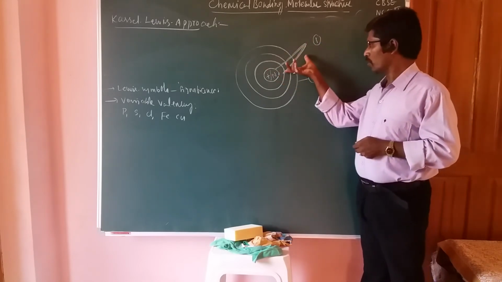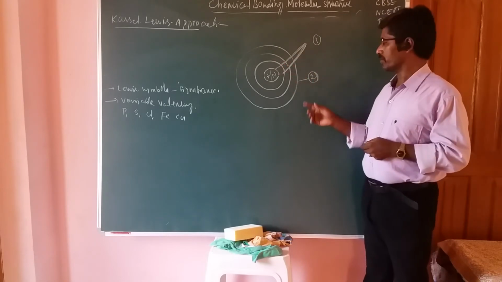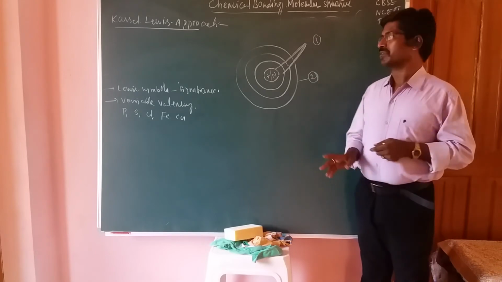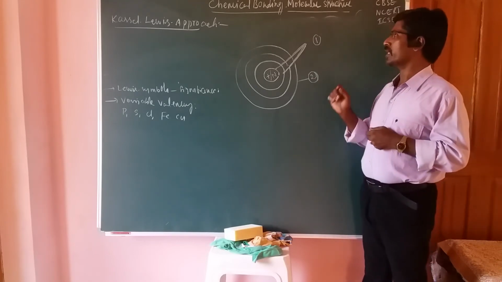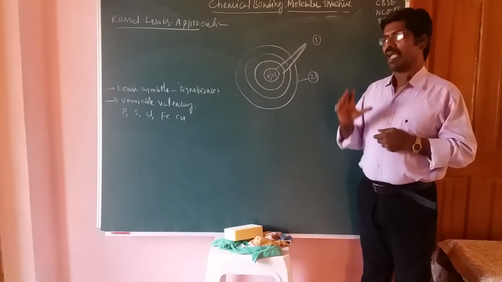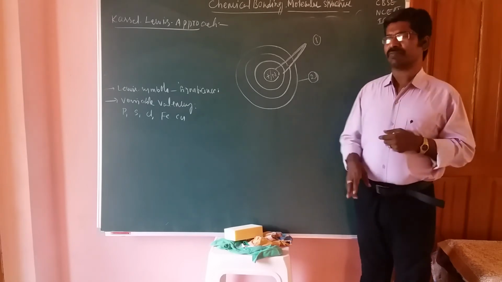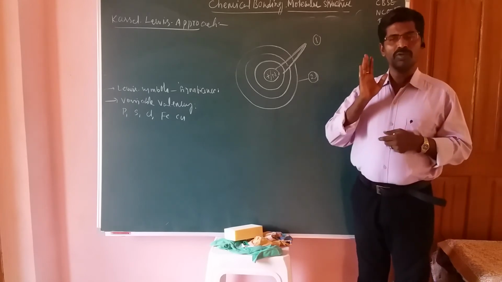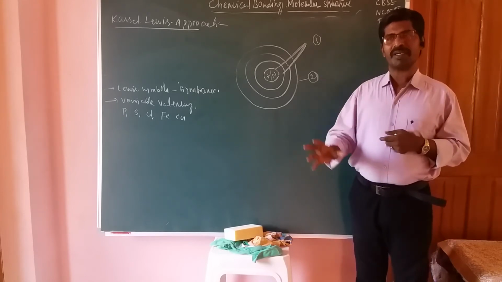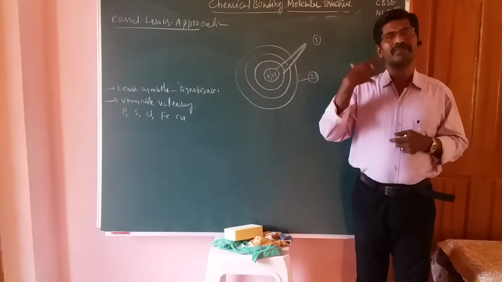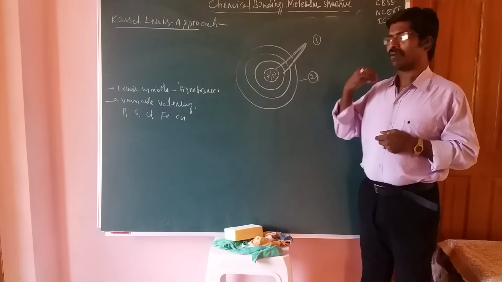This is the inner core and next the outer part. These outer electrons are called the valency electrons. So the Kossel-Lewis approach describes that the atom should be divided into two parts: the first part is the inner part and the second part is the outer part. Only the outer part is able to participate in chemical bonding, and the chemical bonding is determined by the outer part electrons.